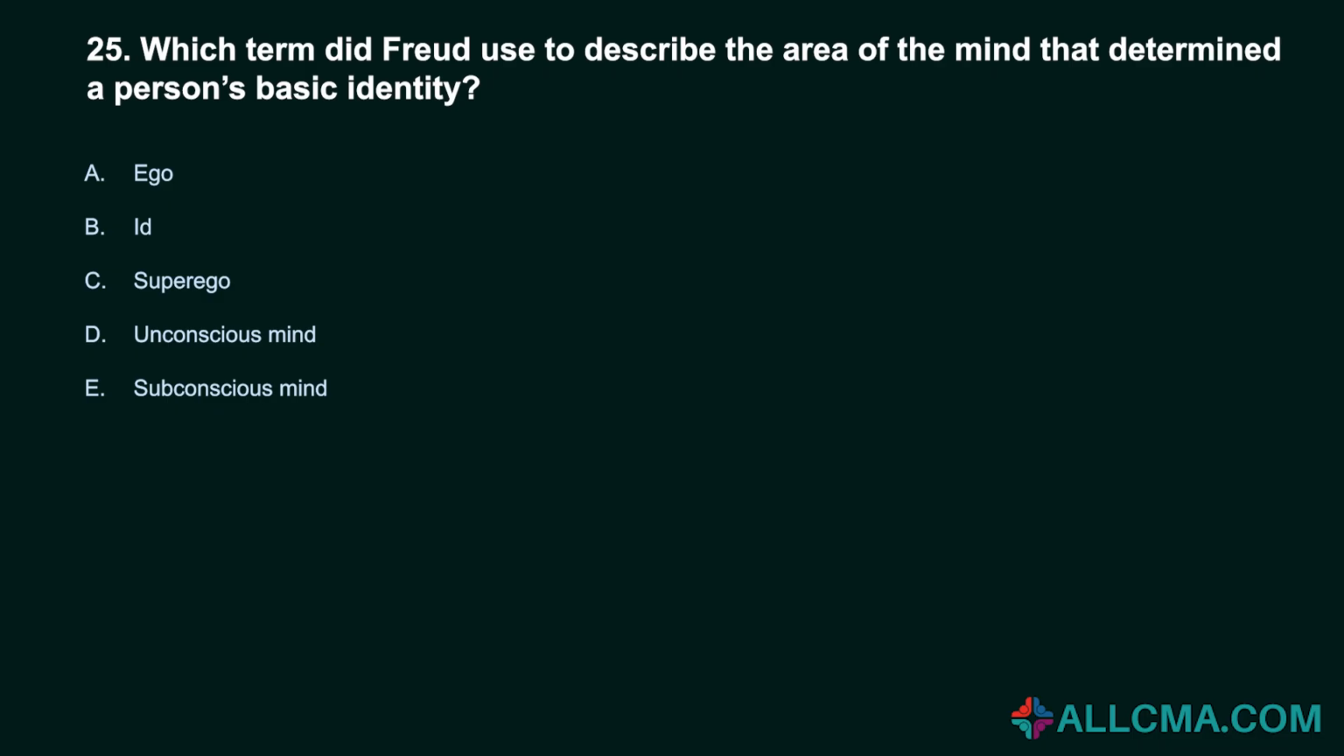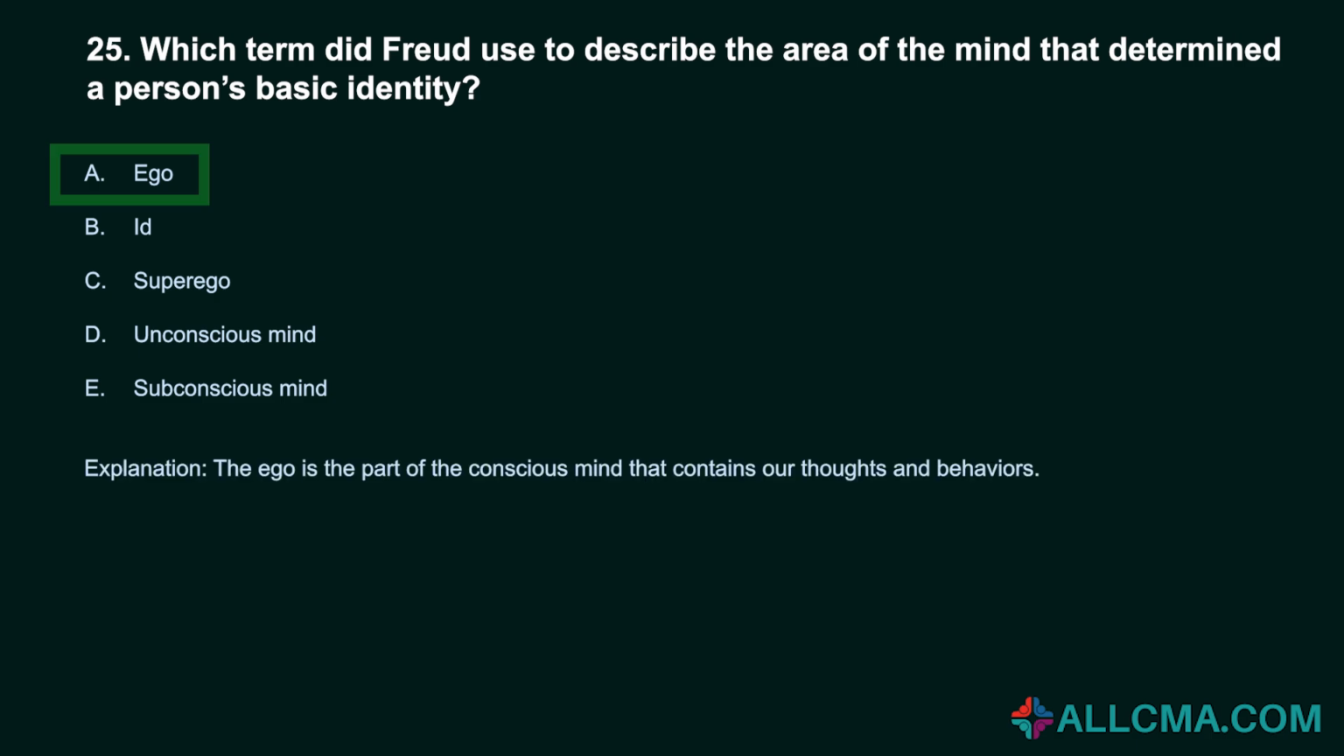25. Which term did Freud use to describe the area of the mind that determined a person's basic identity? A. Ego. B. ID. C. Superego. D. Unconscious mind. E. Subconscious mind. Correct answer, ego. The ego is the part of the conscious mind that contains our thoughts and behaviors.